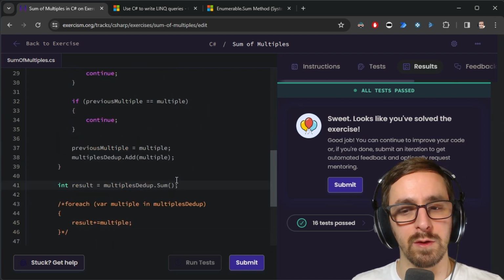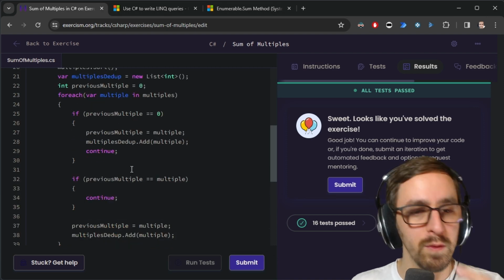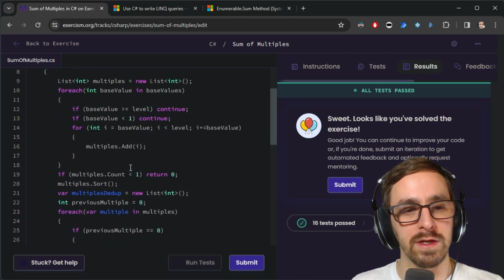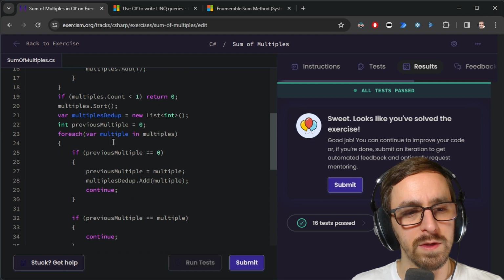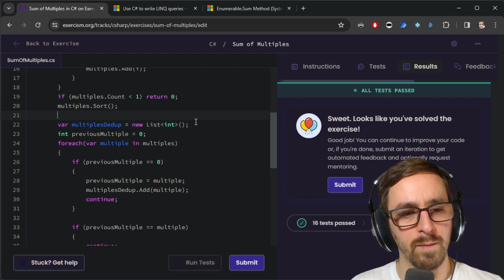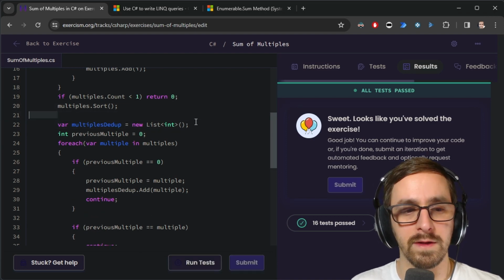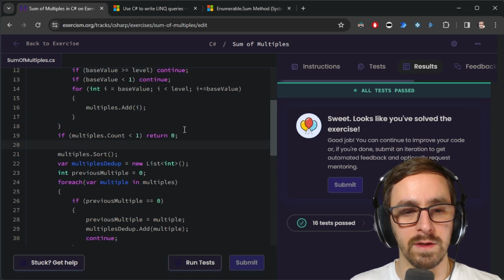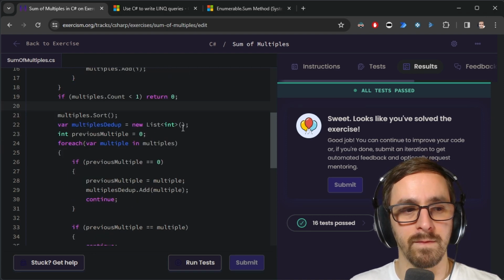So I think we need to improve this further by removing the deduplication logic, which is from here. Technically we can go from here. No, we don't need the sorting either, because we don't need to sort if we're going to do a query that returns a unique list.